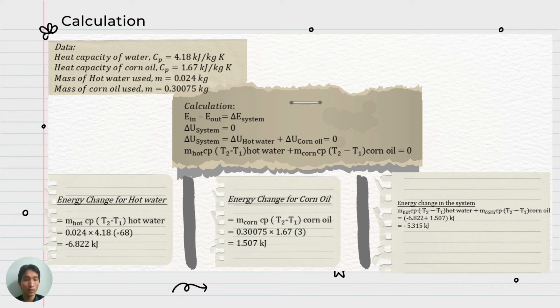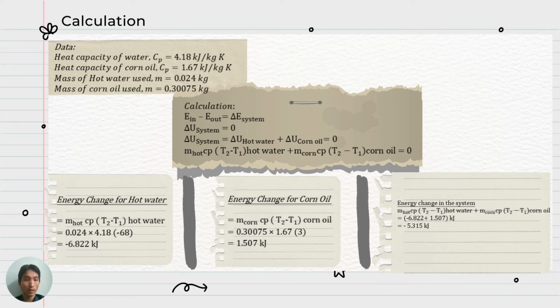Okay, firstly, we're going to calculate the energy change for hot water, where the formula is mass of hot water, heat capacity, and delta T, where delta T is T2 minus T1, or is also easier to understand as the temperature change of hot water.